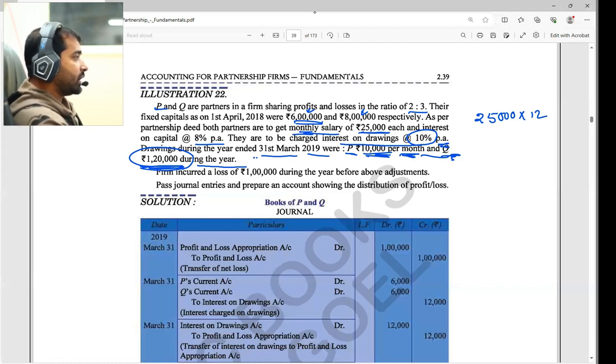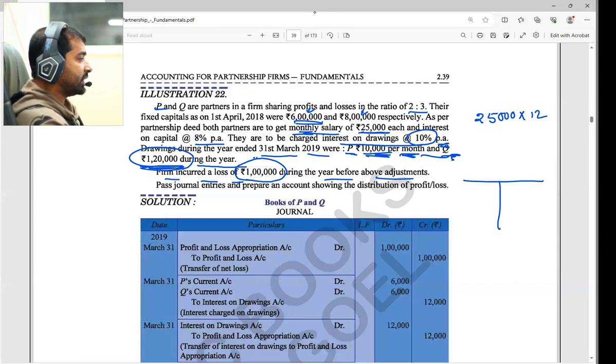Now, the first thing, when we are making the profit and loss appropriation account, we see that the firm incurred a loss of rupees 1 lakh during the year before the above adjustments. If you make the profit and loss appropriation account, think about which side this loss will come. If it is an appropriation account, this loss will come on this side, so I can write here: to profit and loss account.